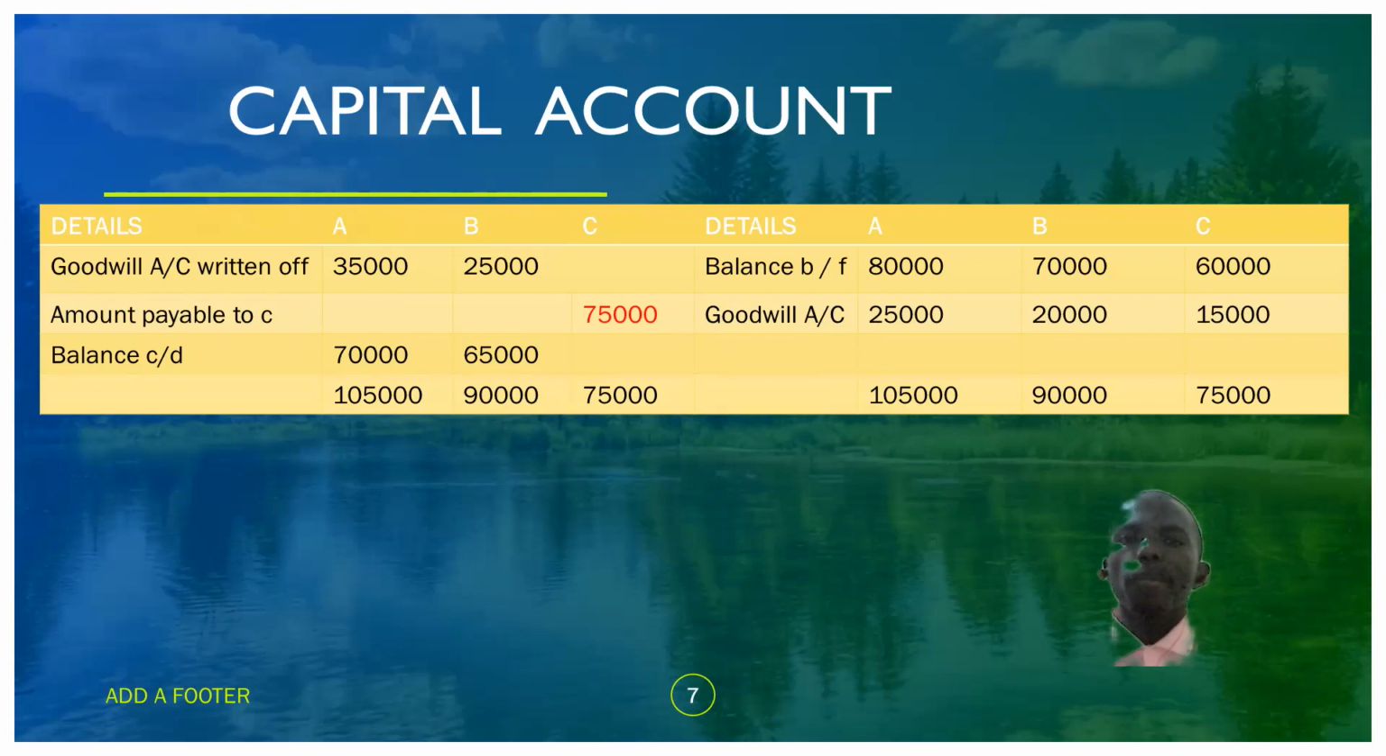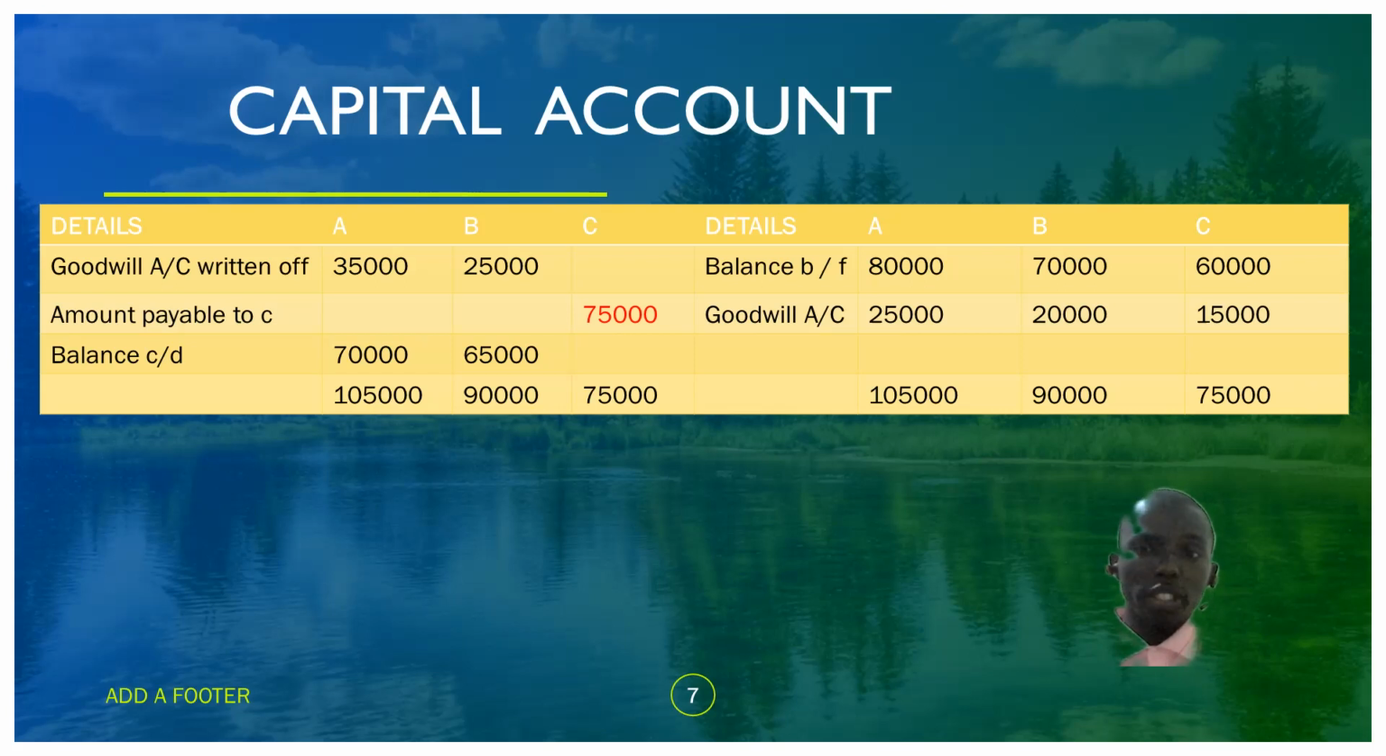That is that. At the very start, you realize that we had the balance brought forward, or the balance that we had before even the valuation of the goodwill. Remember the capital balances: A had 80,000, B had 70,000, and C had 60,000. That is what they had at the very start of their partnership. Now, continuing with the operation, they valued a goodwill of 6,000.